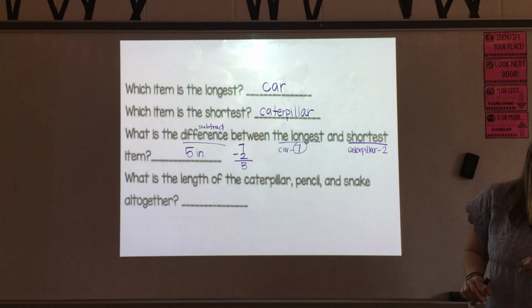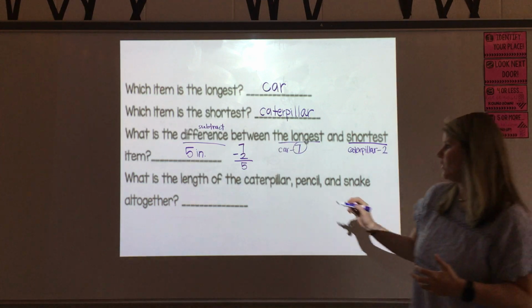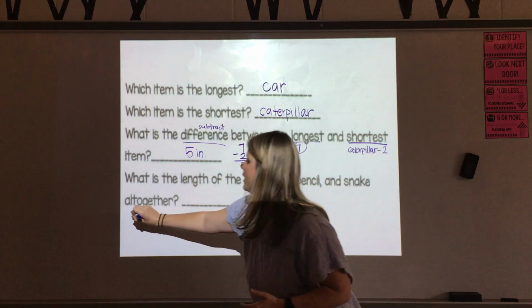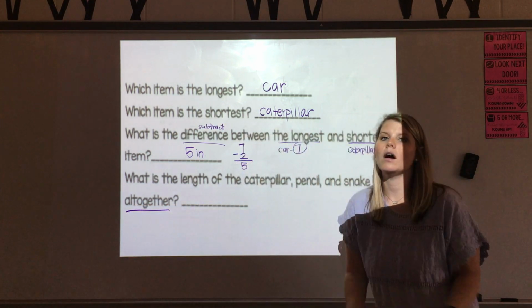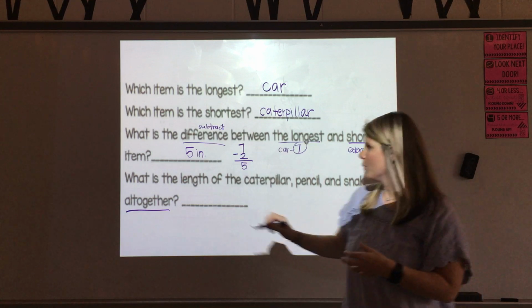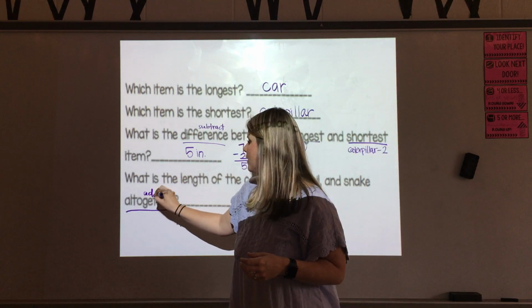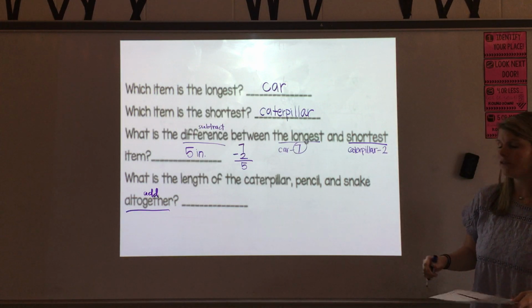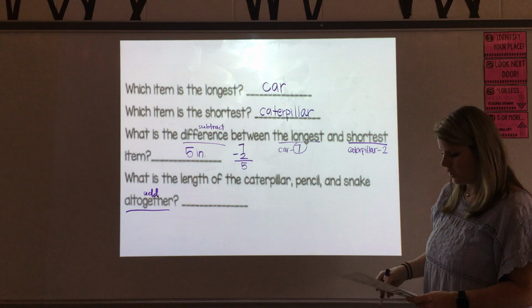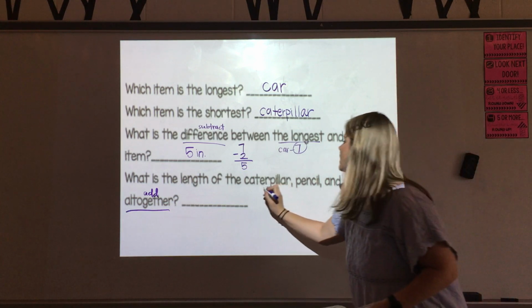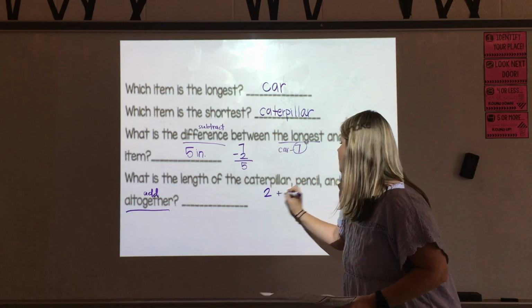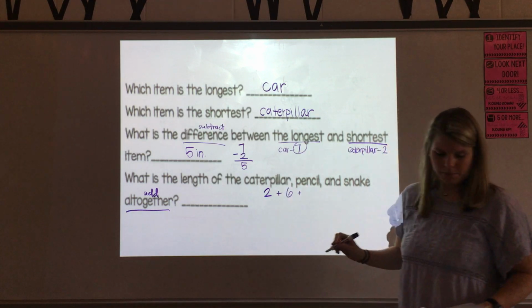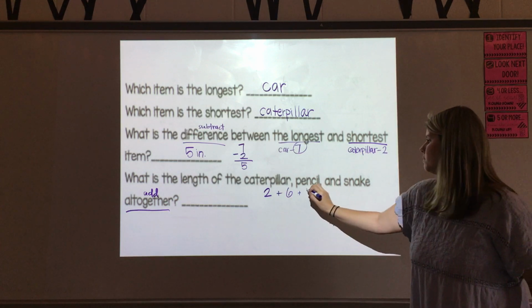And then the last one, oh, it was a caterpillar, I was right. The last one is asking us for the length of the caterpillar, the pencil, and the snake, keyword here, all together. So all together means that we're going to be adding. All right, so I'm going to go through under each of these items and write how long each of them were, and then I'll add those all together. So again, my caterpillar was only 2, plus my pencil, which was 6, plus my snake, which was, ugh, gross, snakes, 4.